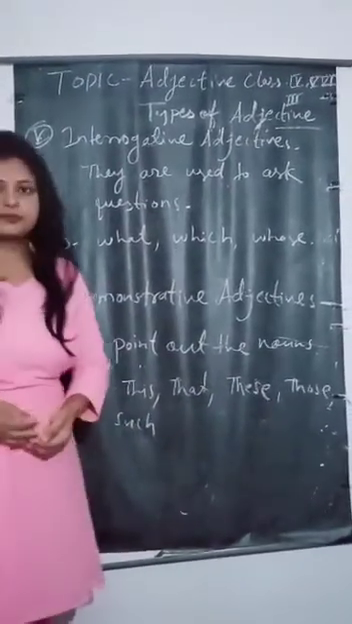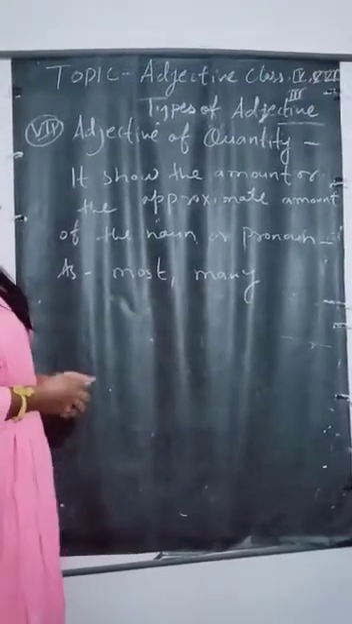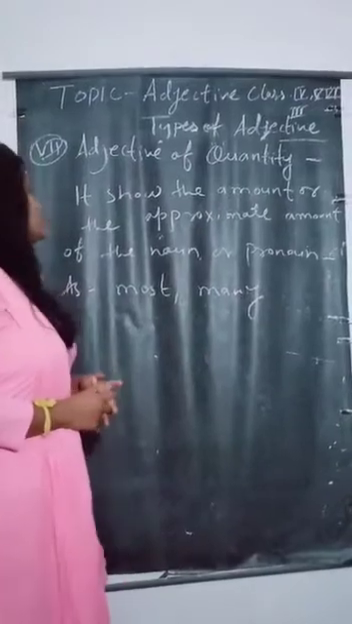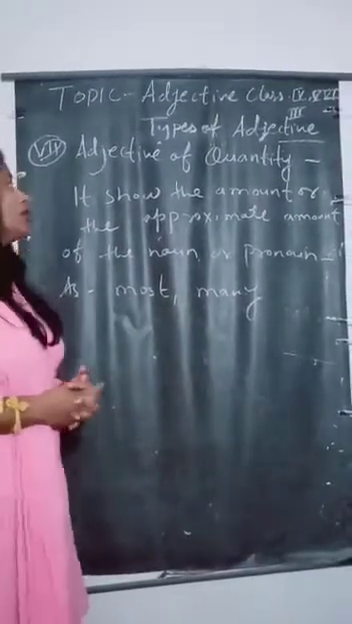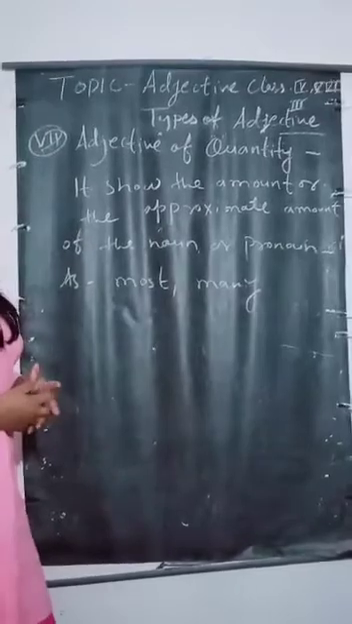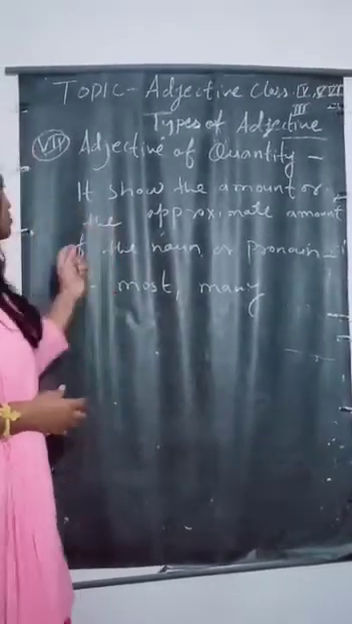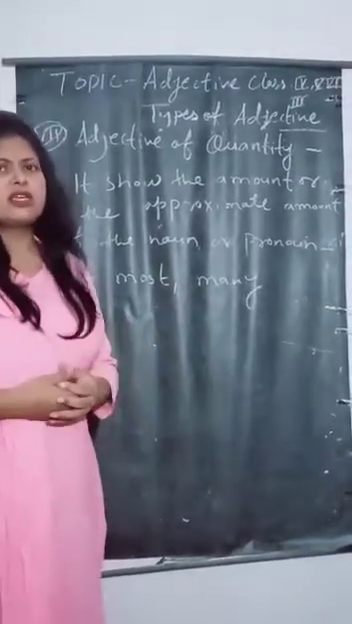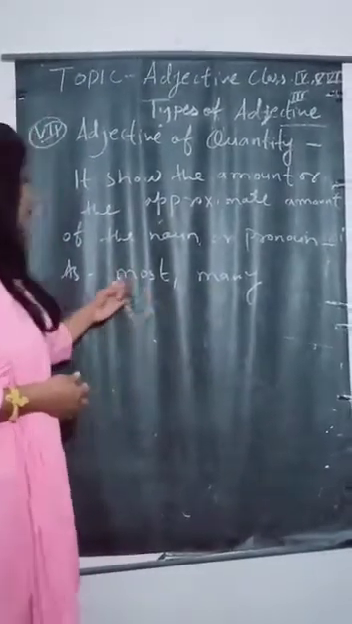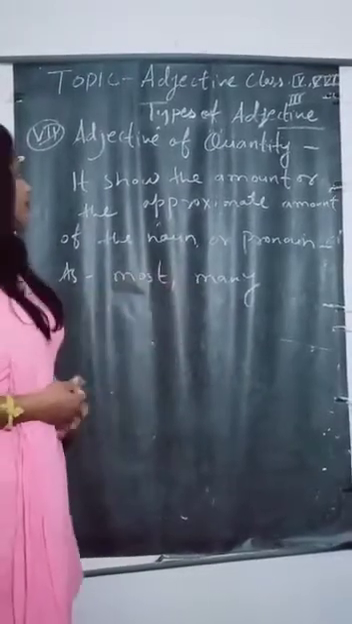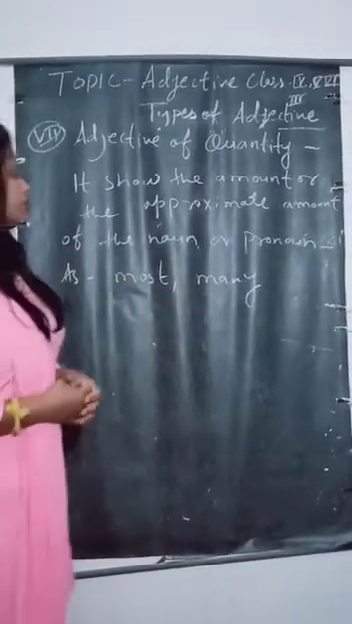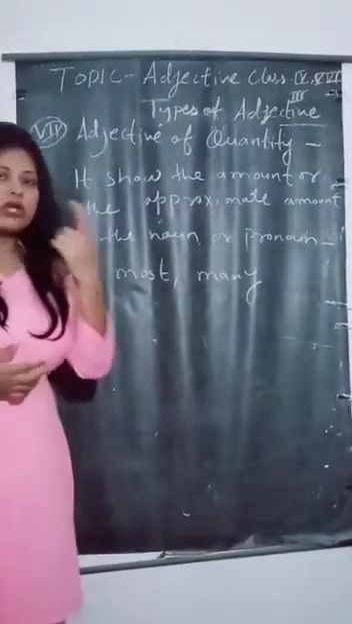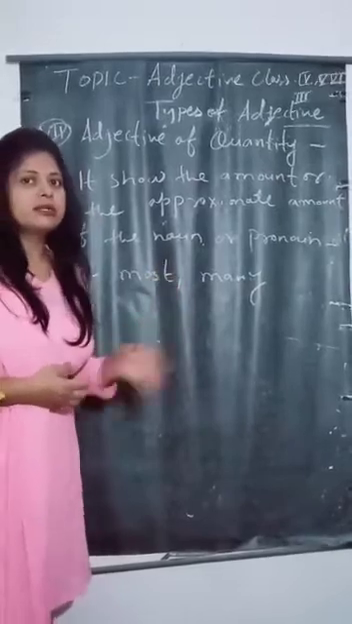Now look at the next. So here is the last type of adjective. Now talking about adjective of quantity. It shows the approximate amount of a noun or pronoun. It tells the amount of a thing, like most, many, half, full. It tells the quantity of a thing. So thank you. I hope you all understand this chapter better.